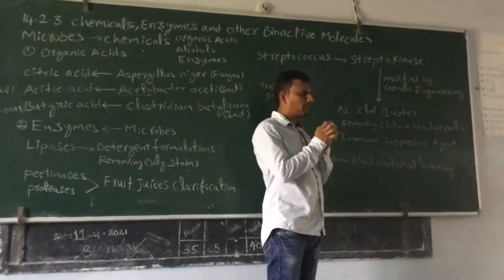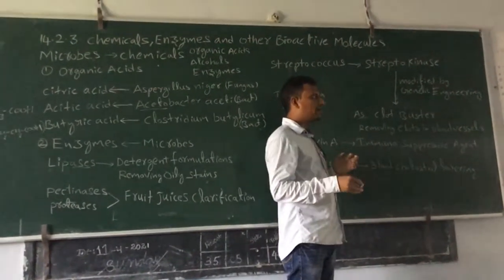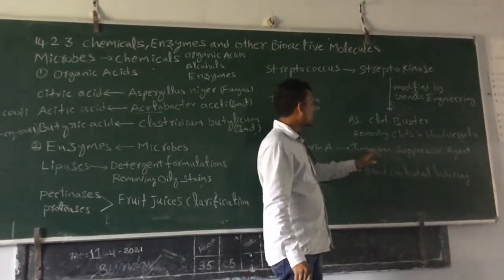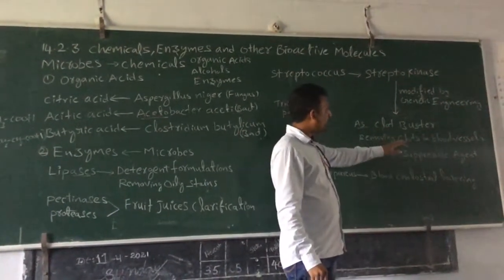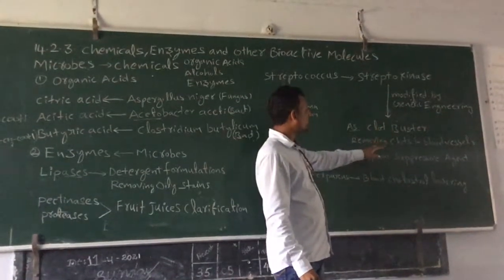Sometimes the blood forms clots that act as a barrier to the blood flow. It leads to a heart attack. So how can the blood clots be removed? By using streptokinase.